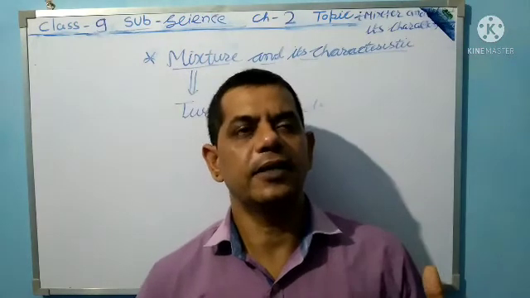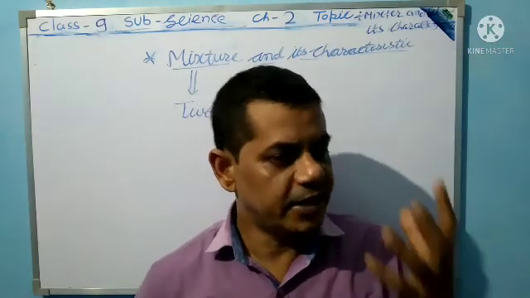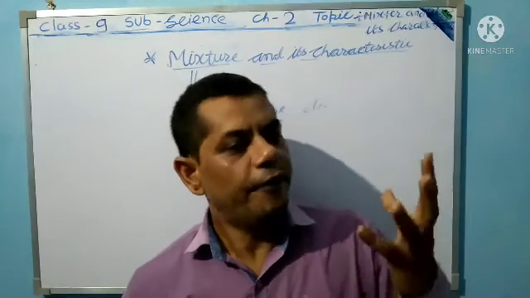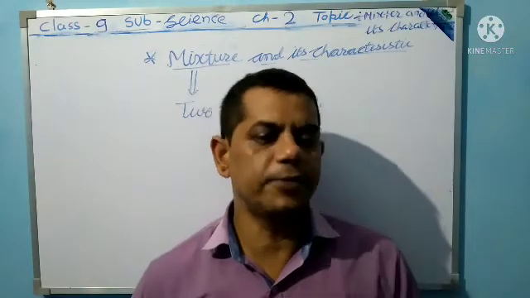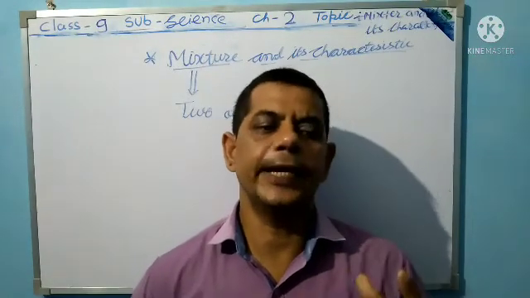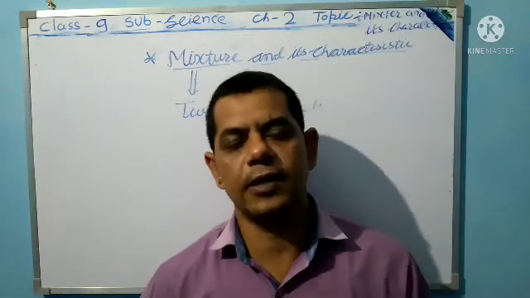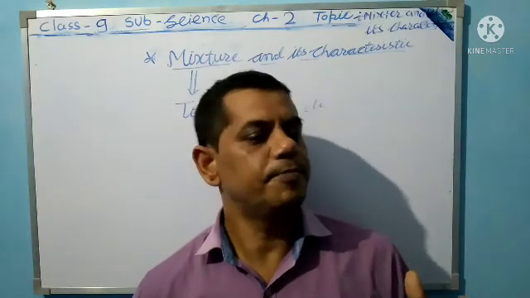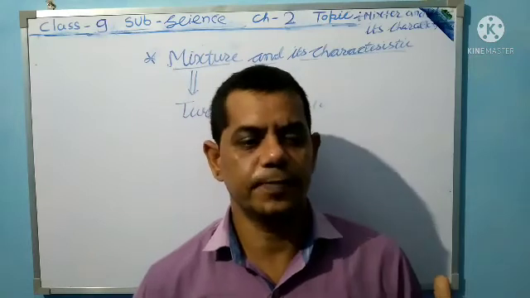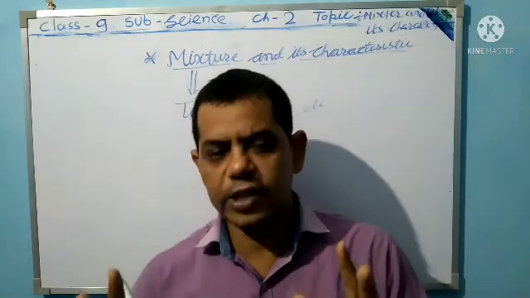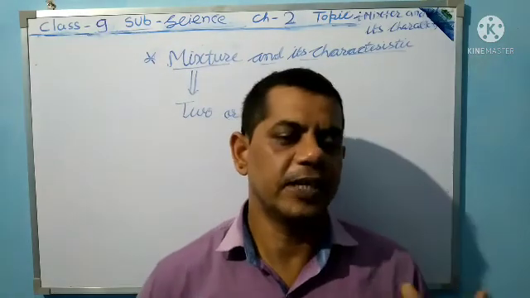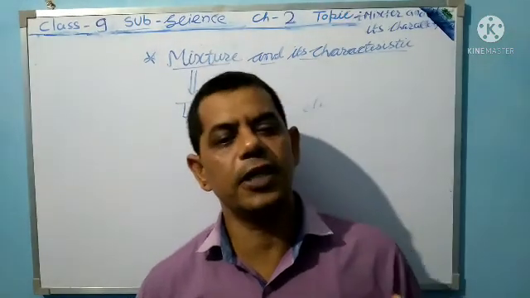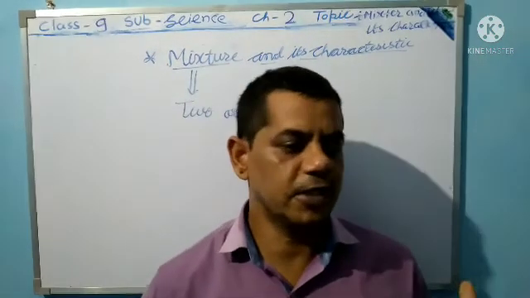A mixture is what you get when you combine two substances so that no chemical reaction happens between the substances. There are generally two types of mixture. First is homogeneous mixture, second is heterogeneous mixture.